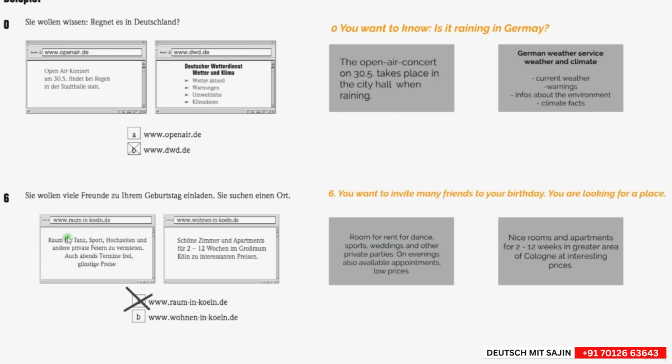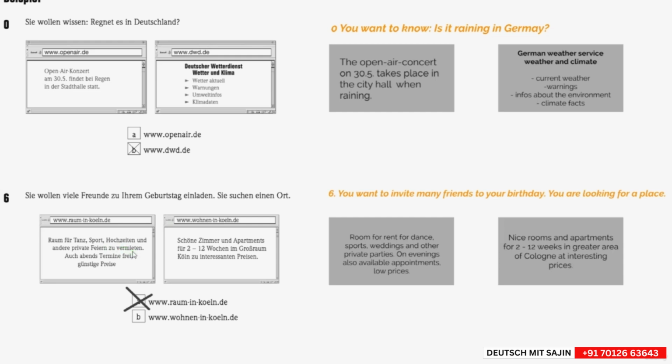So, Raum means a room, but not really like a living room or bedroom. The Raum is like a bigger room where you can actually do some exercises or activities. So, the dance is the dance. The sport is the sport. Hochzeit, the Hochzeit in the singular is the wedding. And here it is in the plural, die Hochzeiten. Und zu vermieten, like to rent. Vermieten means to rent something, to rent it out.